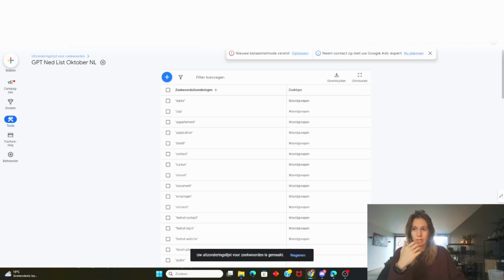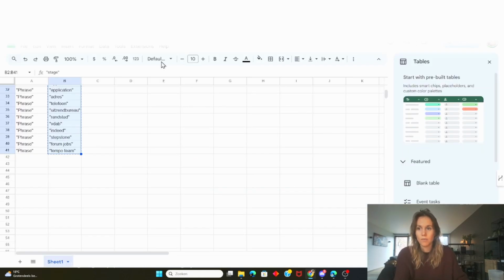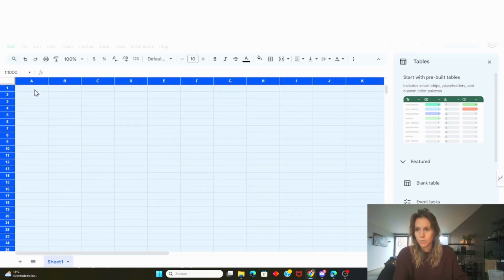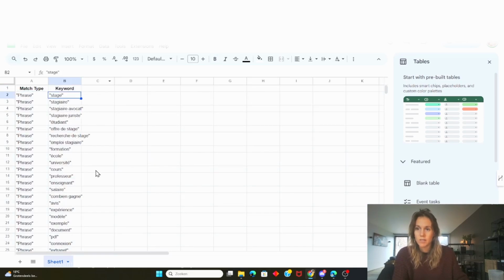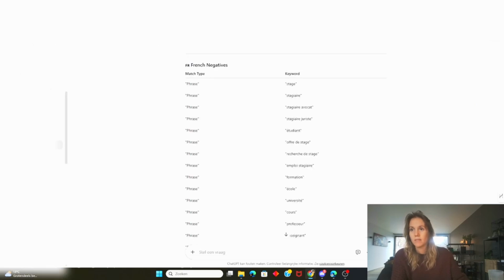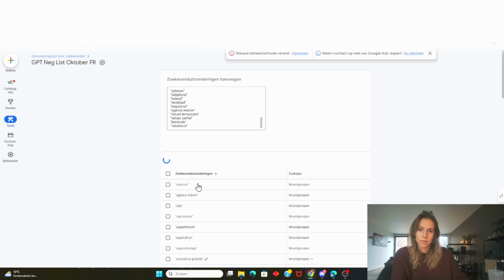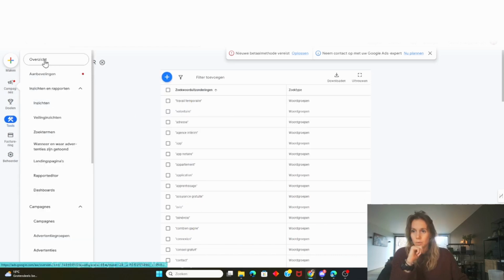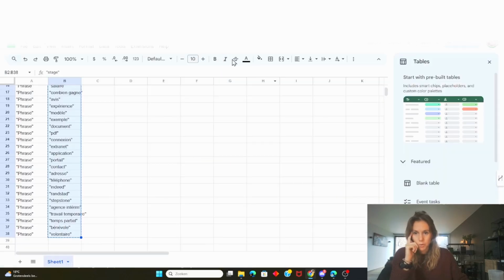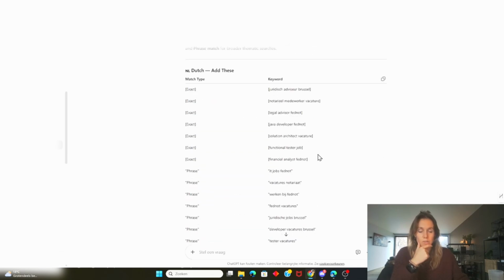Now, why am I using lists? Because otherwise I have to select each campaign separately and add these keywords separately. It just takes a lot more time. I'm going to do the same thing for our French keywords. Simply paste it in a sheet first. Sometimes GPT will give you the option to easily copy paste it, but this time it didn't. And also add these to the French list. There we go.